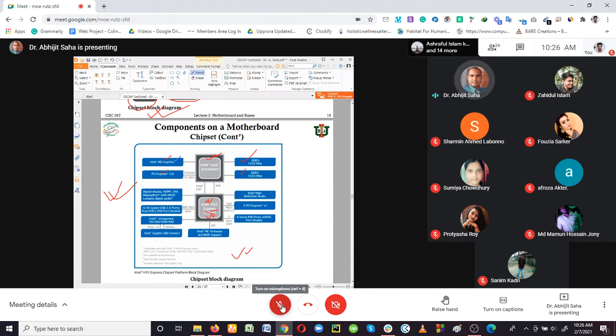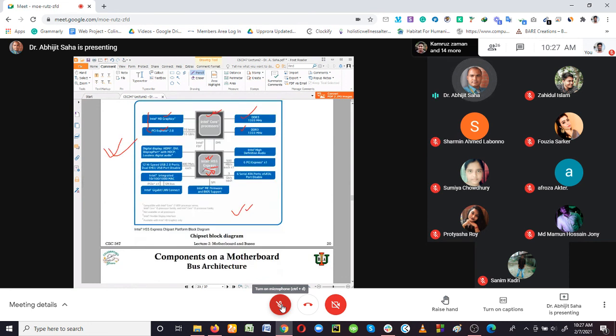So these are also connected to the Intel Core processor directly. We understand that the DDR3 RAM is directly connected with the Intel Core processor, and the built-in graphics and built-in PCI Express are connected directly to the processor.